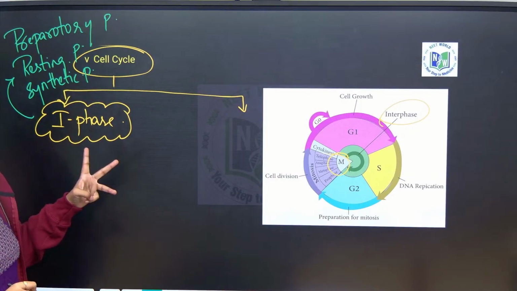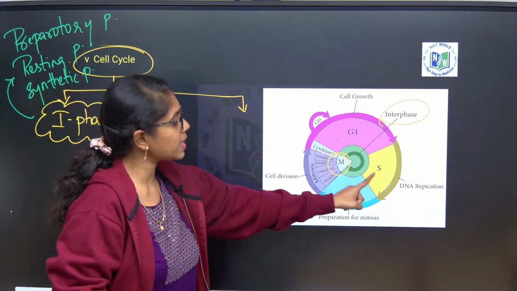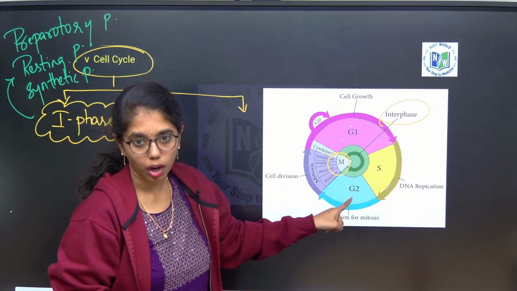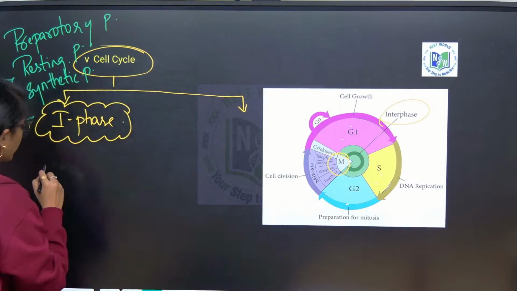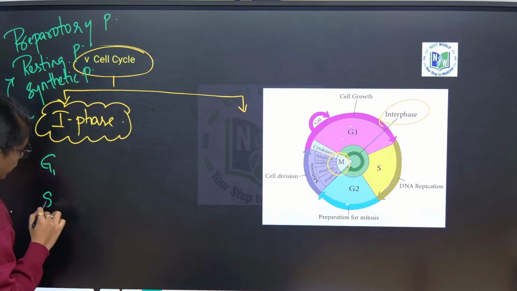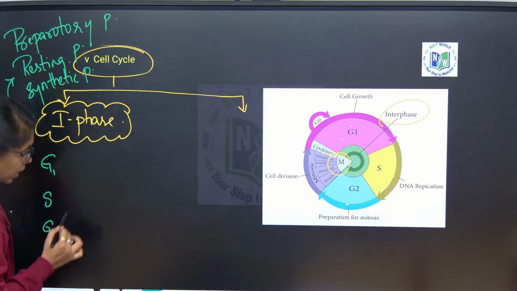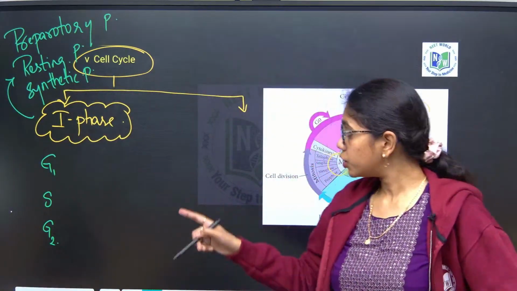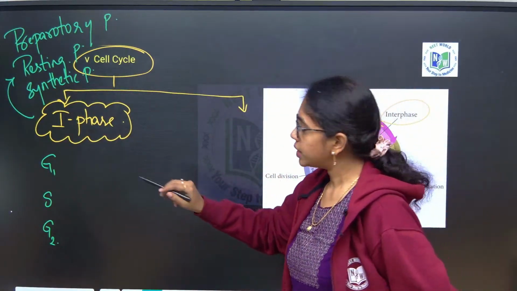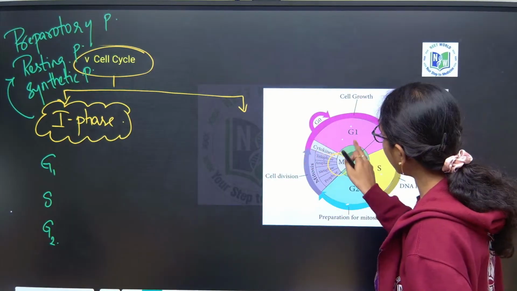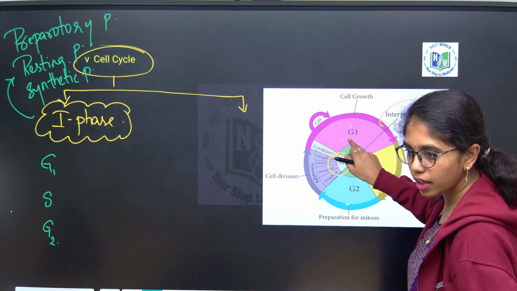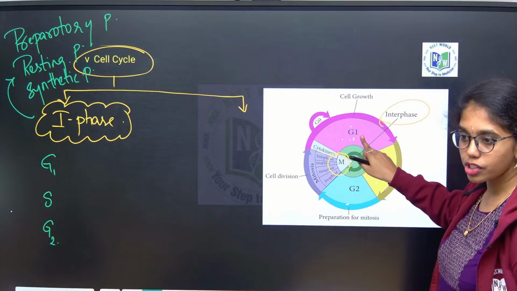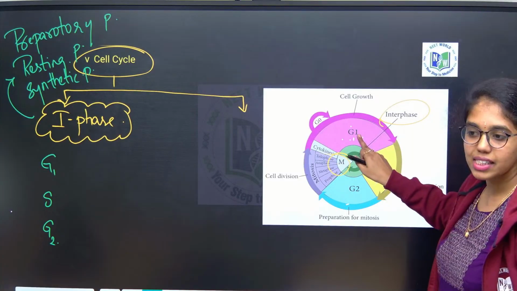What are the three subsequent phases in the interphase? G1 phase followed by S phase followed by G2 phase. What are the synonyms for G1 phase? If you can clearly see, it is after M phase, right? So this is also called as post mitotic phase or pre-synthesis phase.